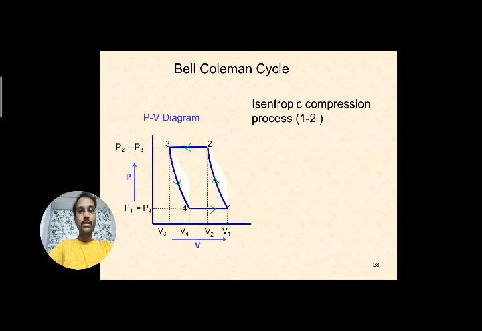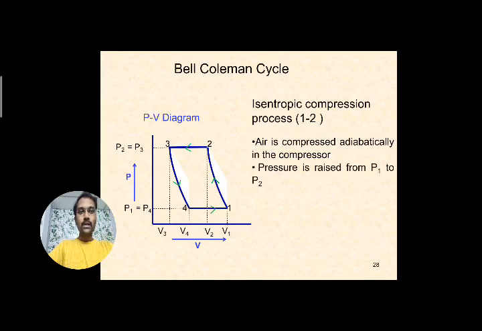The 1 to 2 process is named isentropic compression, or reversible adiabatic compression. Here the air is compressed adiabatically in the compressor. If you observe the PV diagram, the pressure increases from point 1 to point 2.